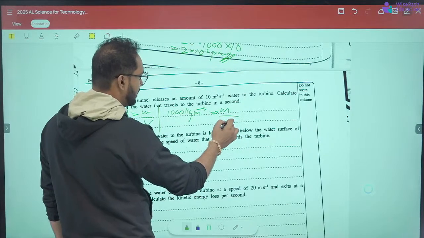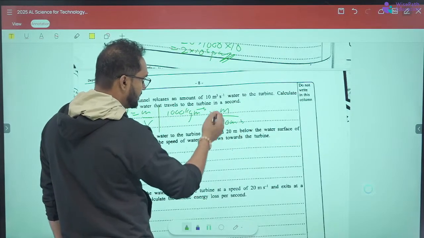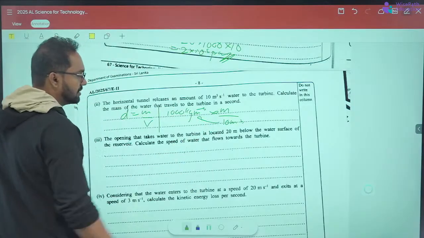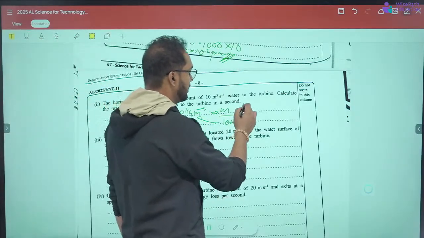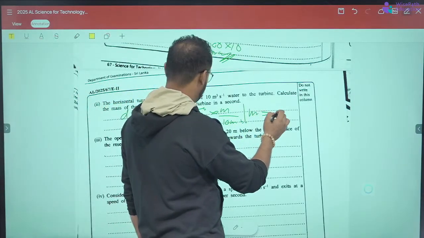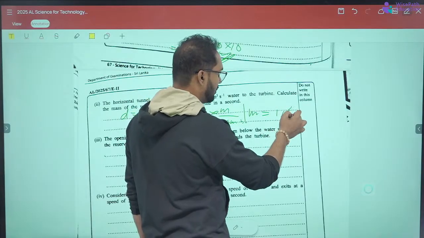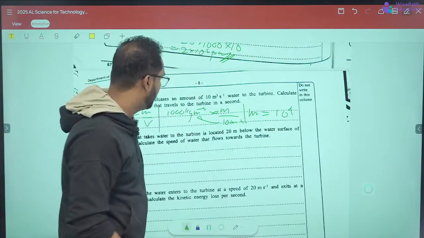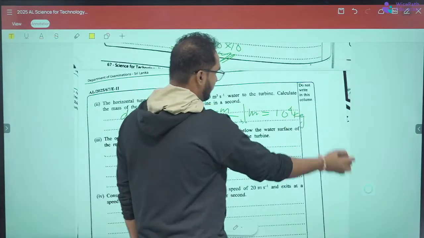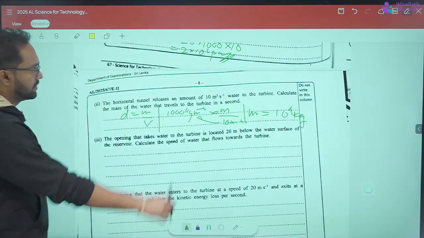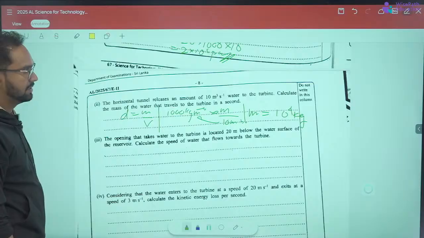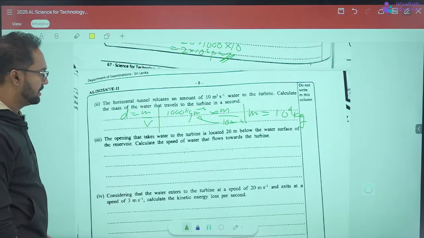The volume is 10 cubic meters per second. So we take the 10 cubic meters. So if you cross multiply this, now the mass is equal to 10 to the power 4 kilograms, right? So that is per second. This much of a mass of water is released.